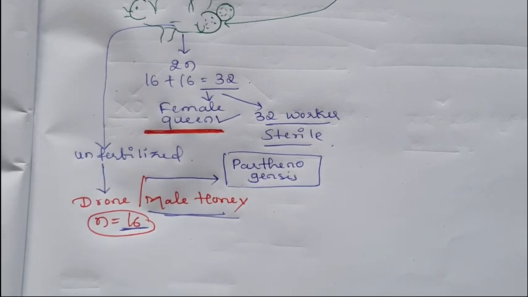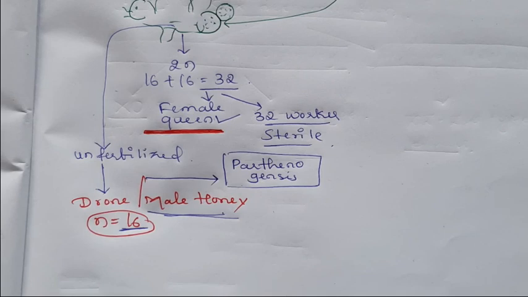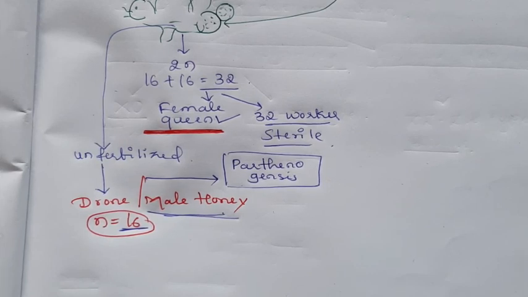Okay, this is a very interesting thing in case of insects. I told you about XO type sex determination in insects. There are so many exceptions for that. Drosophila is an exception. In case of Drosophila, you can see the XX and XY type of sex determination. In case of honeybee, you can see haplodiploid sex determination. Okay, remember these two things.